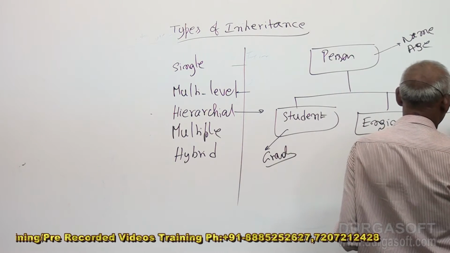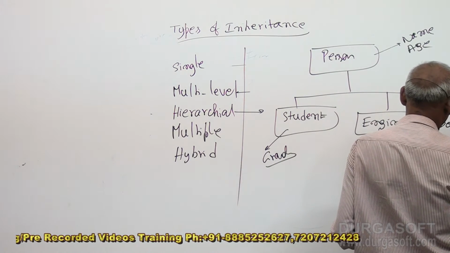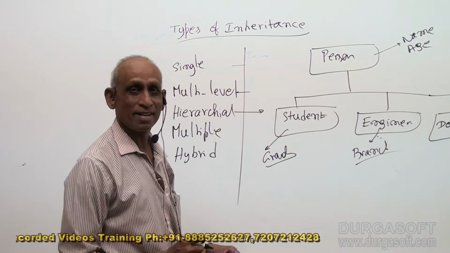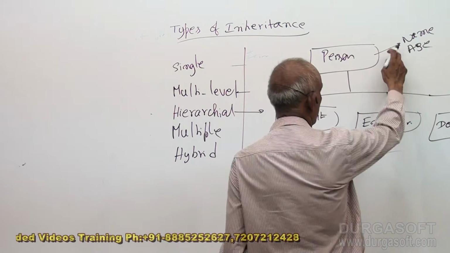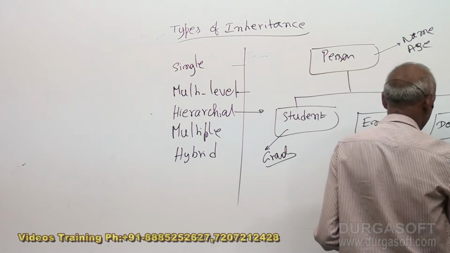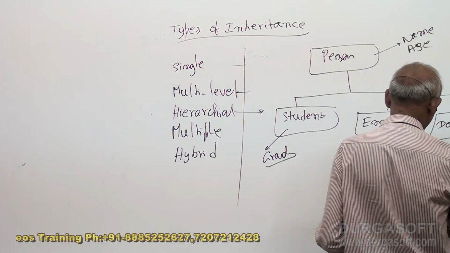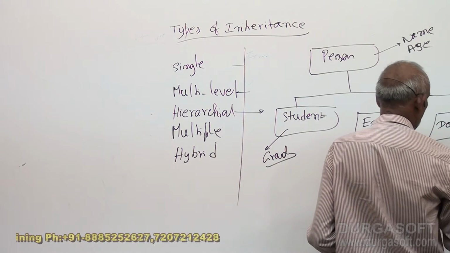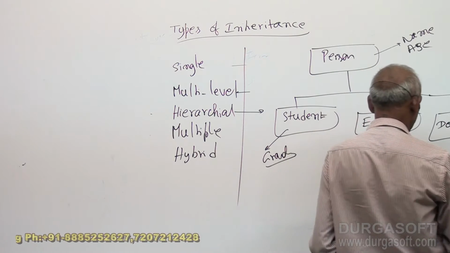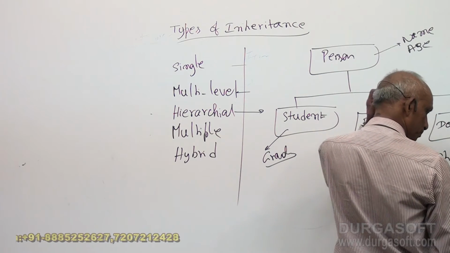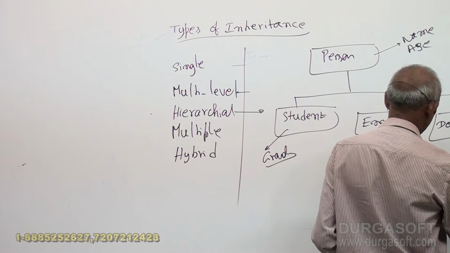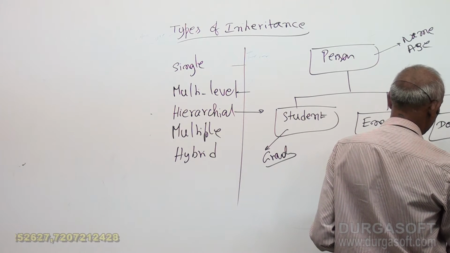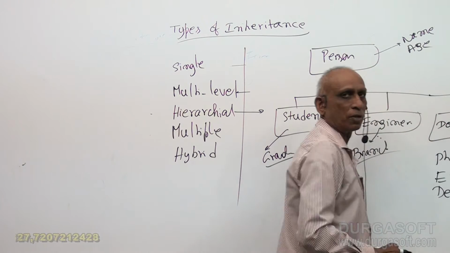Then suppose doctor. One more class derived from the same person class, doctor. The doctor also has a name and age. Additionally, he may have some specialization. He might be a physician, ENT or dermatologist, whatever, any number of these.